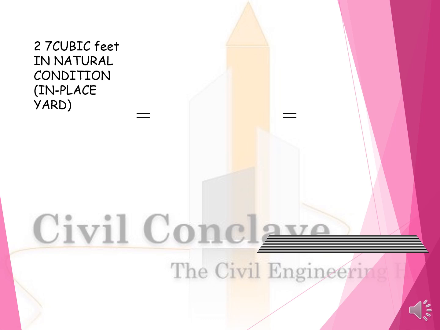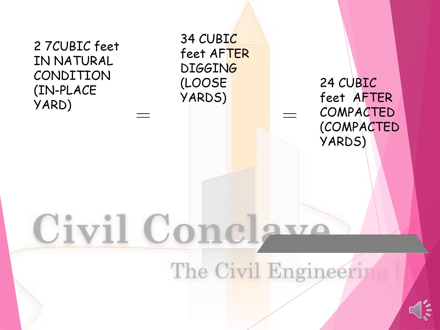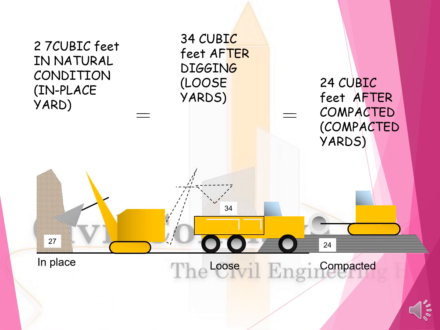27 cubic feet in natural condition, that means in the yard, is equal to 34 cubic feet after digging, that is loose, and is equal to 24 cubic feet after compaction. Which means 27 cubic feet in natural condition, when it is excavated and filled, will be 34, and when it is compacted, it will give you a 24 cubic feet result. See, this is the image.